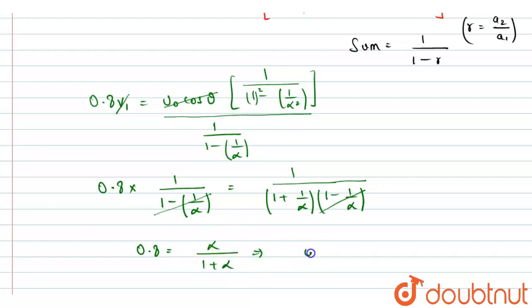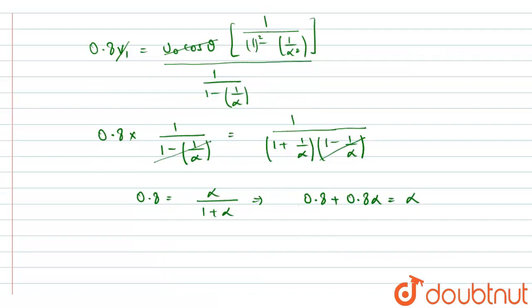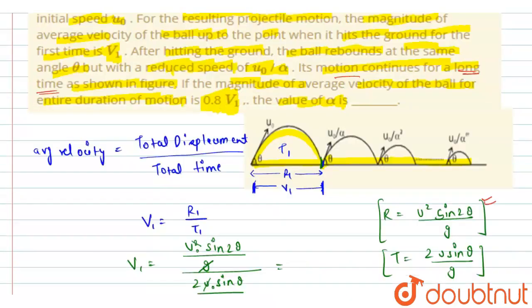We can solve this as 0.8 plus 0.8 alpha equals alpha. So from here we get 0.8 equals alpha minus 0.8 alpha, so that we will be left with 0.2 alpha. From here alpha is calculated to be 4. Hence the final answer found is 4. So the value of alpha is 4.